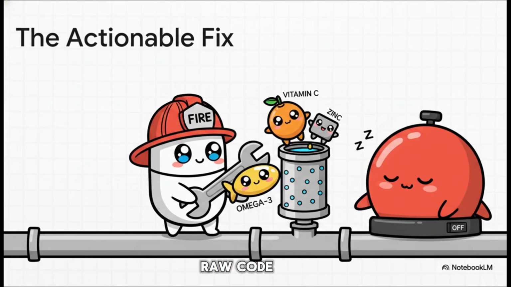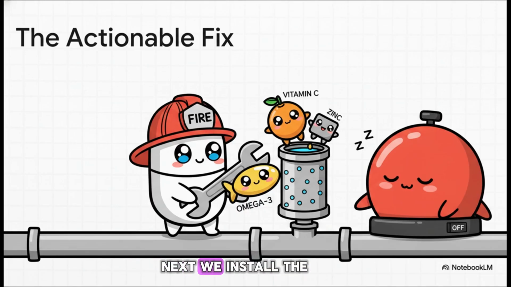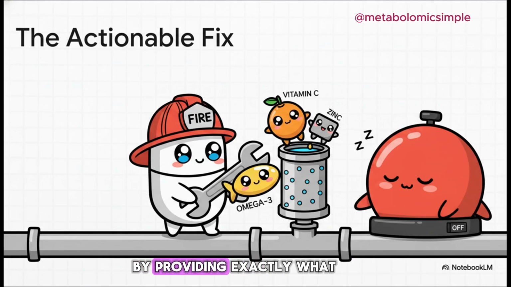First, we supply the raw code, targeted omega-3s like EPA and DHA to correct that skewed 15-to-1 ratio and give the body the anti-inflammatory software it desperately needs. Next, we install the missing filters, providing the exact antioxidants like vitamin C and zinc that your metabolomic test shows are deficient. We can even utilize powerful tools like molecular hydrogen to rapidly neutralize that built-up free radical debris. By providing exactly what the cell requires, we can surgically switch off the cellular false alarm.